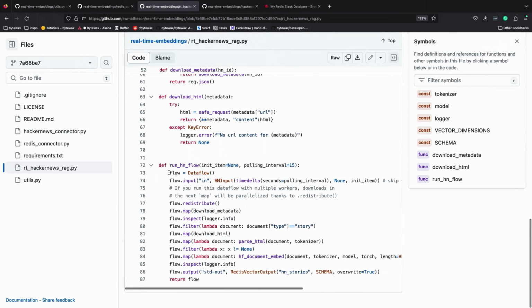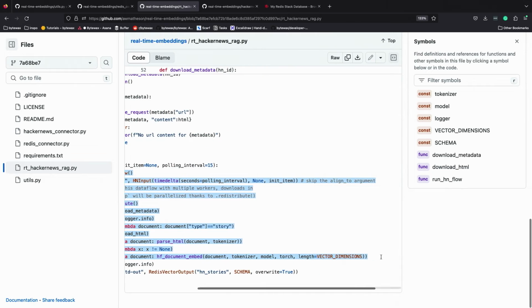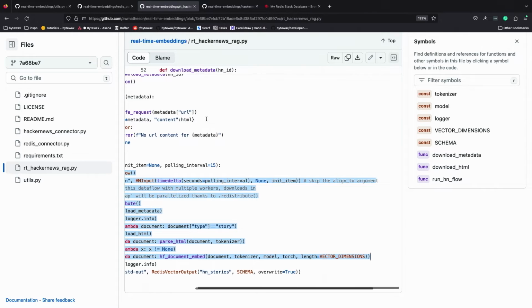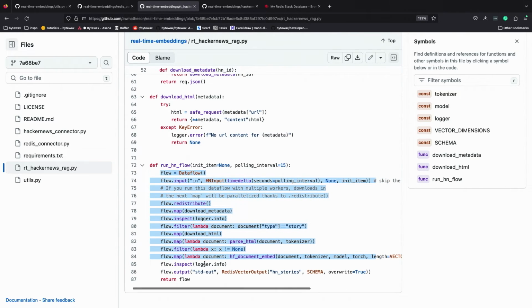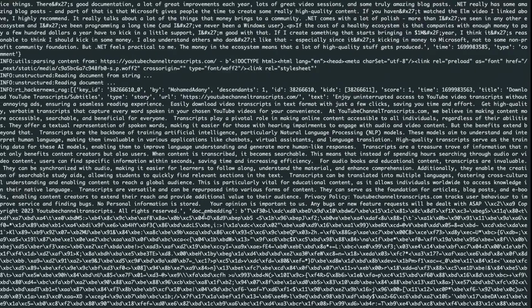All right, so we went through the flow, we have the document, and now what we're doing is we're looking at the embedding. So we're providing a model, PyTorch class, length of our vector dimensions, which has to map up with our Redis vector length, and then the tokenizer. So we send that to this function, a little function I wrote, but essentially we're going to use Hugging Face transformers to turn our chunk of text into the vector. So we'll skip over that part a little bit, and then we'll get on to the last piece.